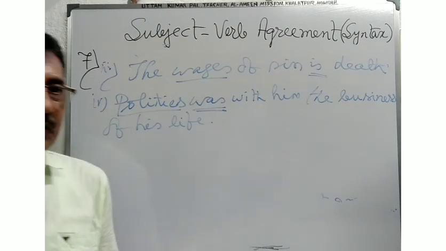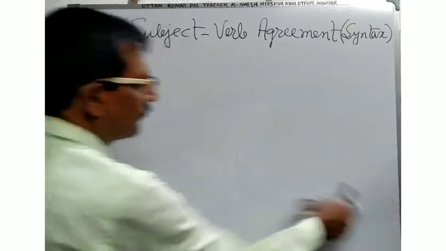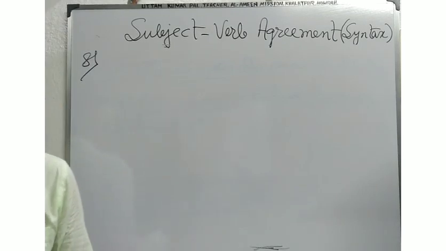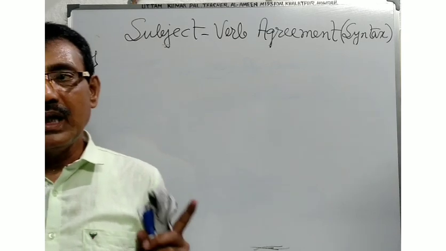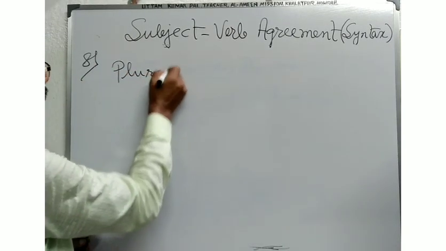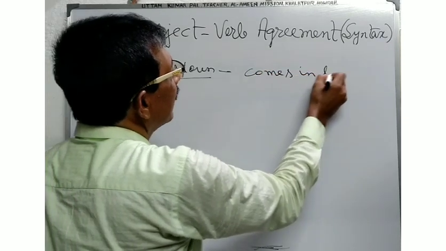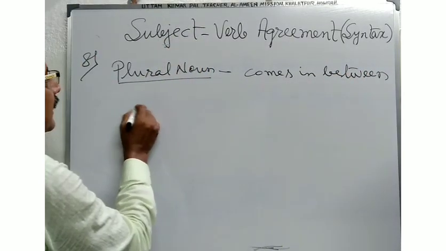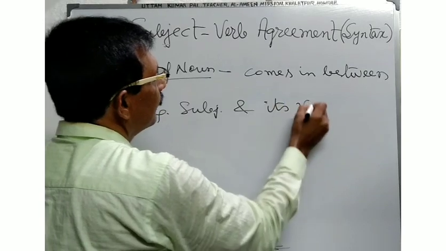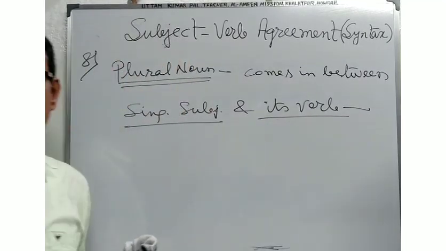And now another rule, number 8. When a plural noun comes in between a singular subject and its verb, what will happen?